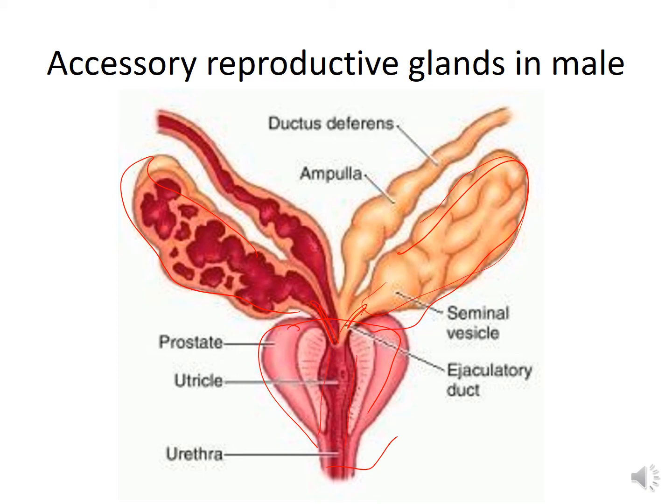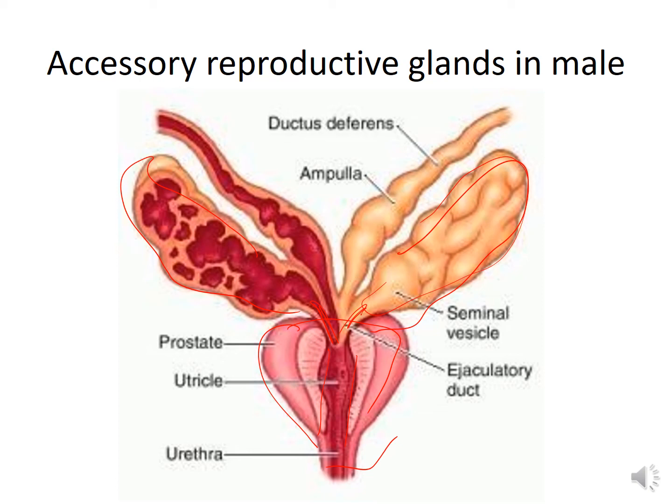The prostate gland is in reality a collection of 30 to 40 small compound tubuloacinar glands. The ducts of these glands converge to form 15 to 30 terminal ducts that open into the prostatic urethra by separate apertures. The stroma of the prostate gland, that is the connective tissue, is very rich in smooth muscles.